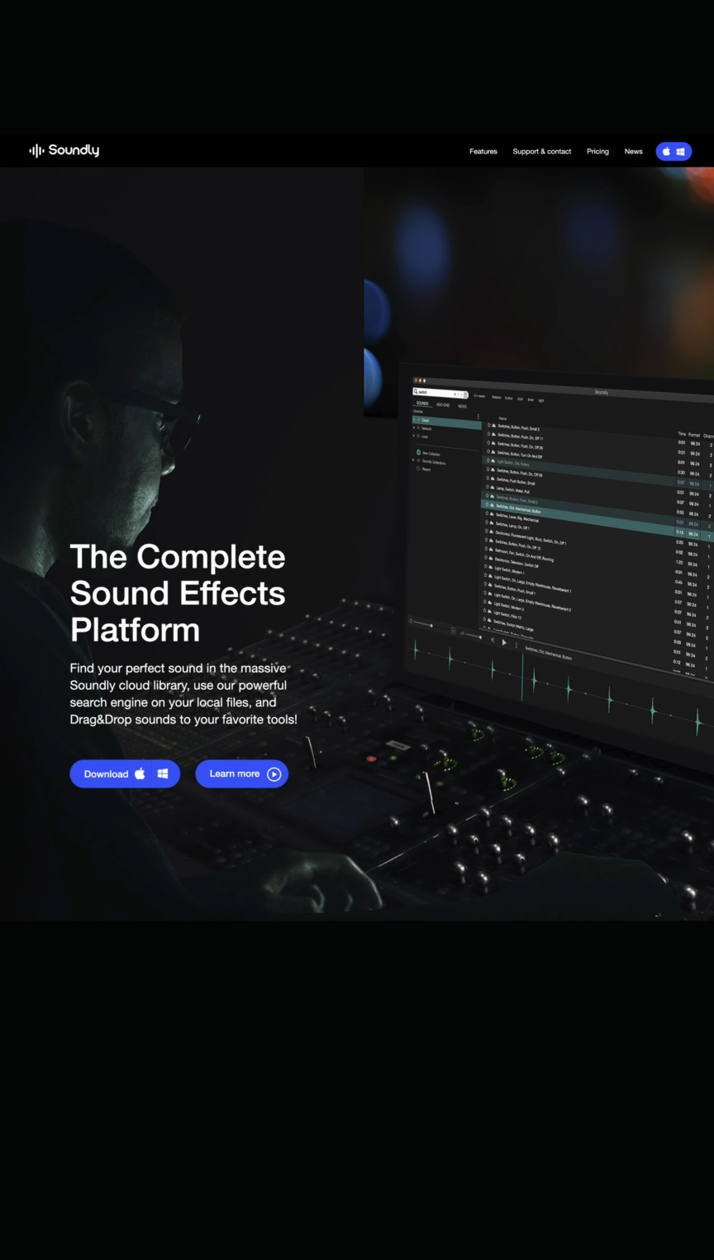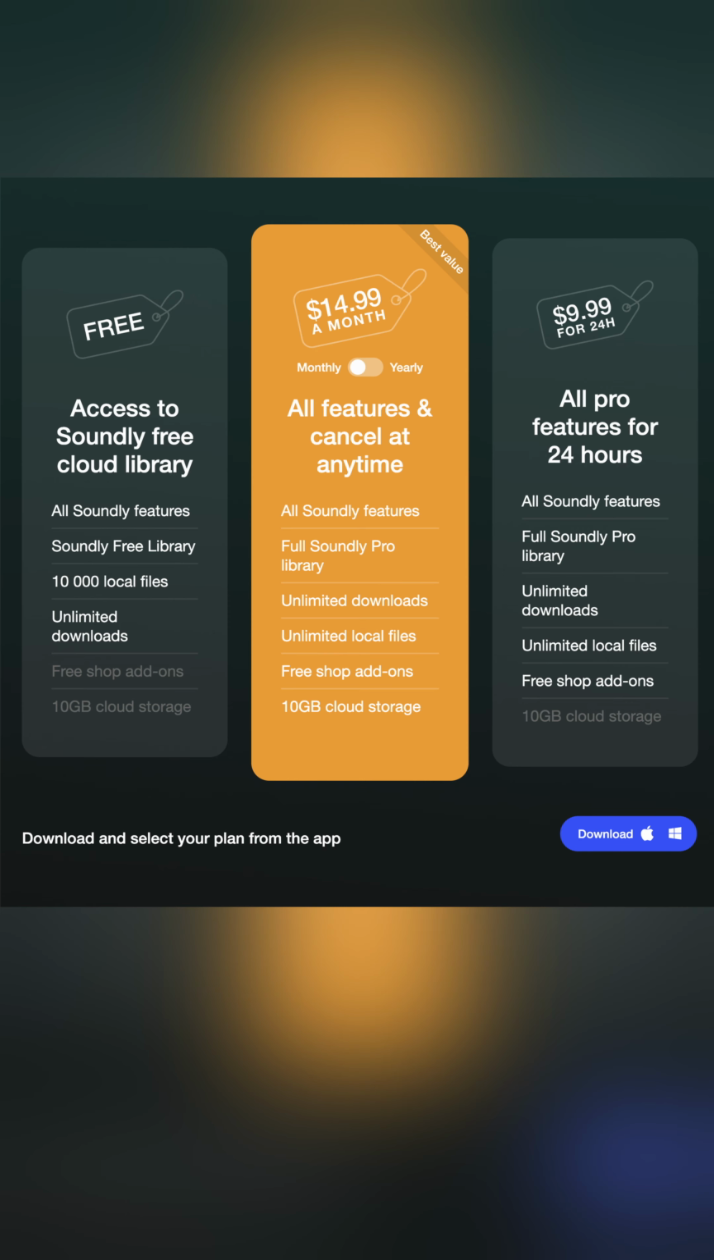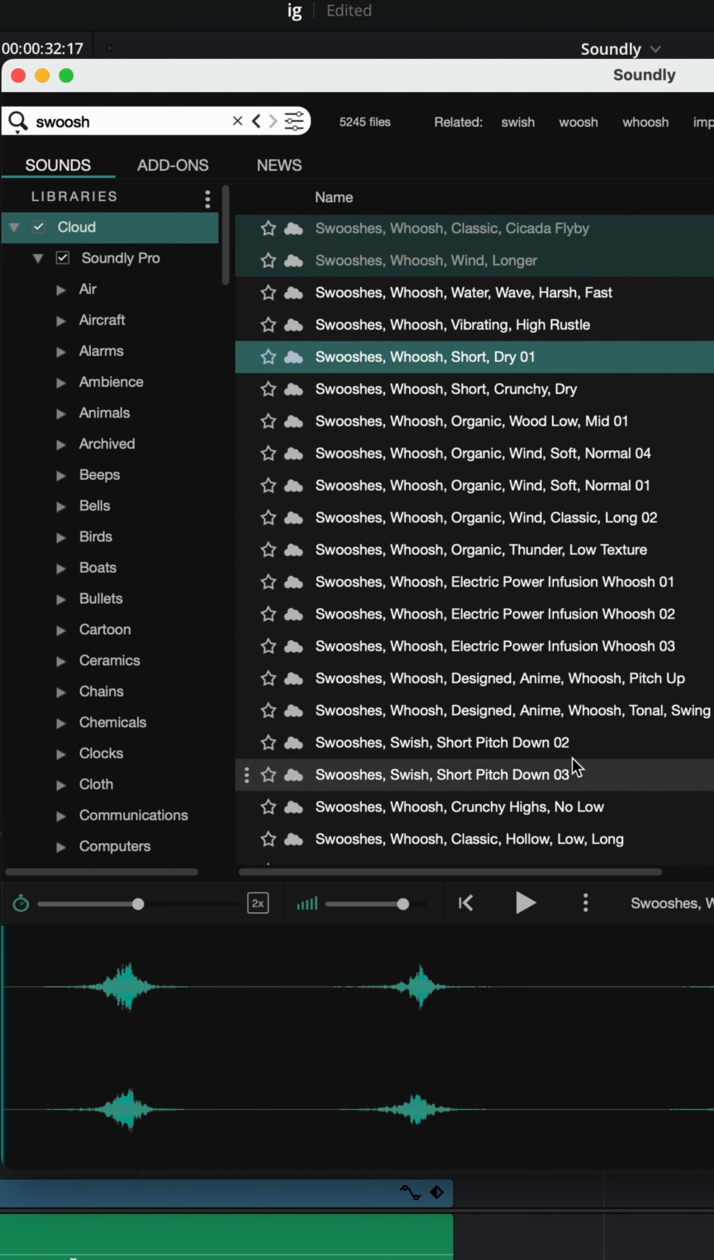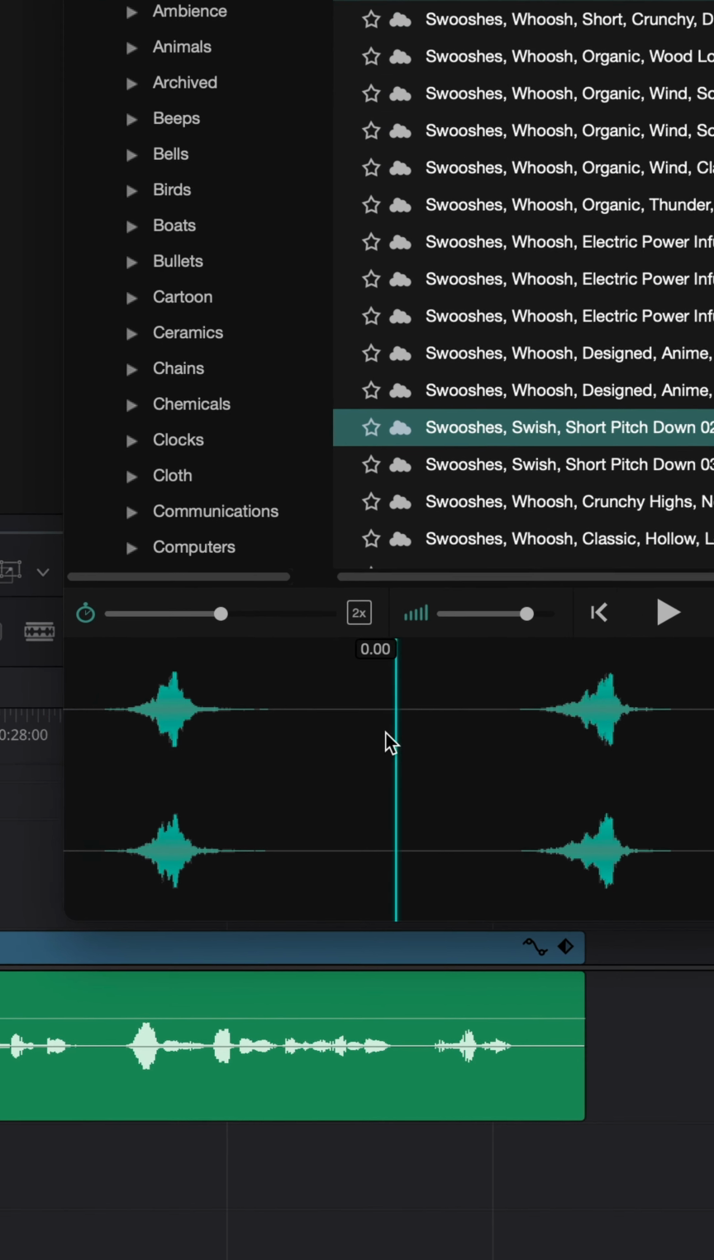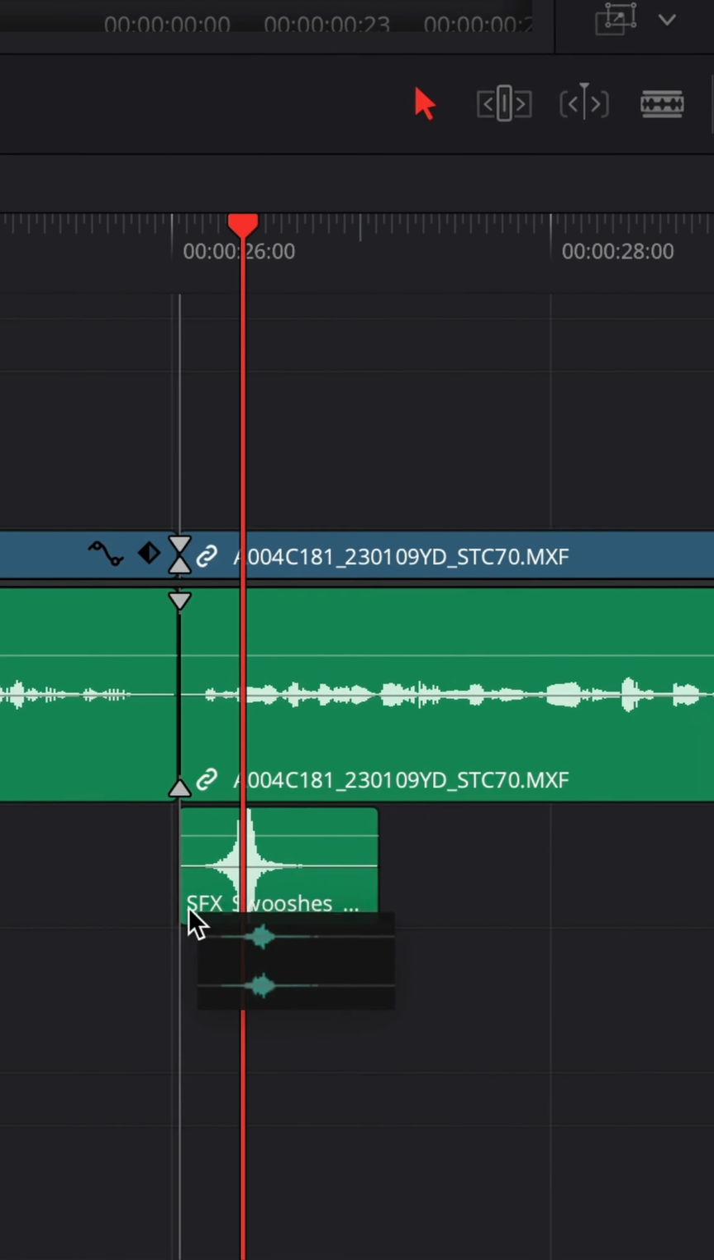It's a standalone app and works with any editor, and the best part is they have a free library that you can start from, but they also have a paid subscription as well. And I can say after a few years of using this platform, it's definitely one of the best investments I've made for my editing career. It's literally just as simple as searching for a sound effect, dragging and dropping it into your editor, and that's it.